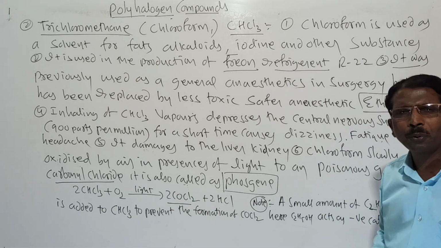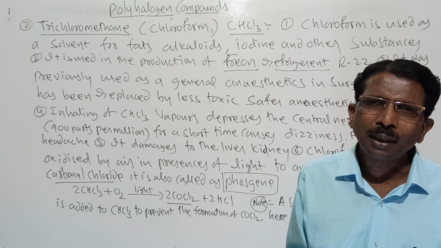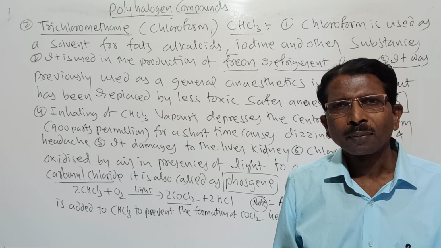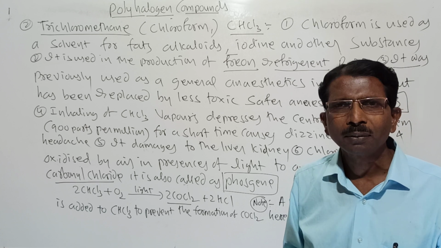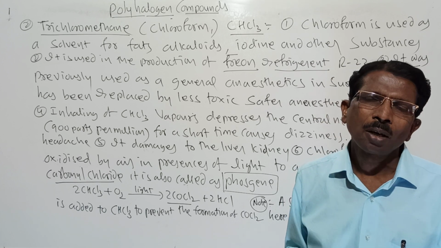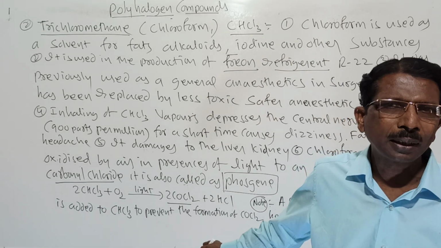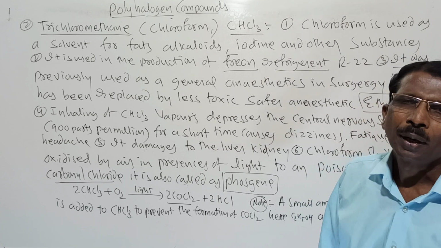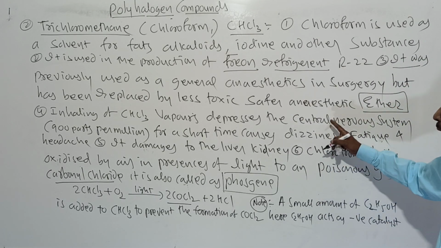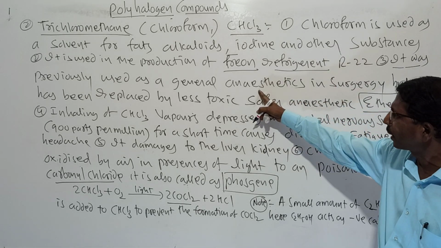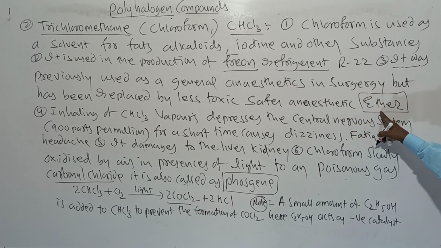Previously chloroform was used, but sometimes it caused death to the patient because it damages the heart, kidney, and liver. Due to this reason, nowadays we use ether as an anesthetic. It is safer and less toxic compared to chloroform. So the third point: it was previously used as a general anesthetic in surgery, but has been replaced by a less toxic, safer anesthetic called ether.